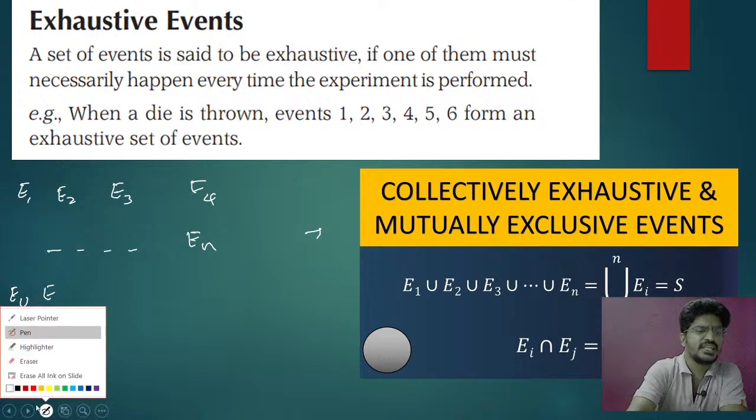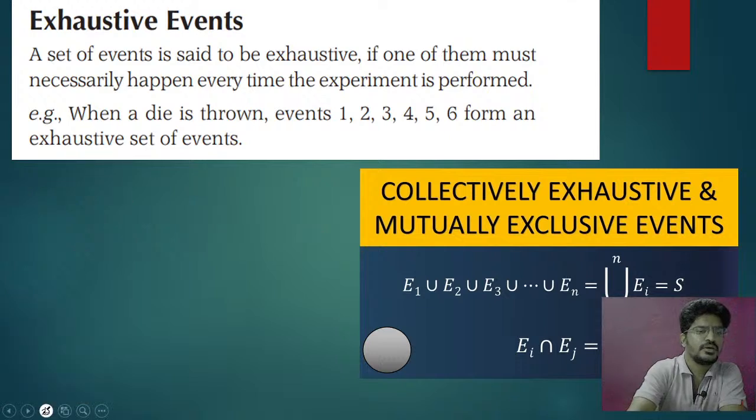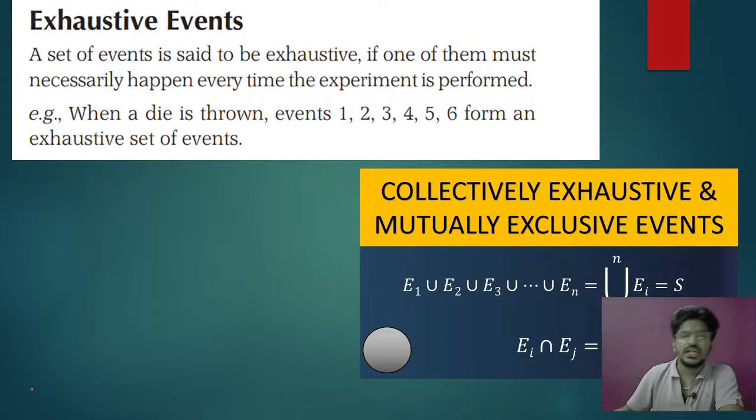I have n events, and if I make the union of all those events, you must get your sample space.